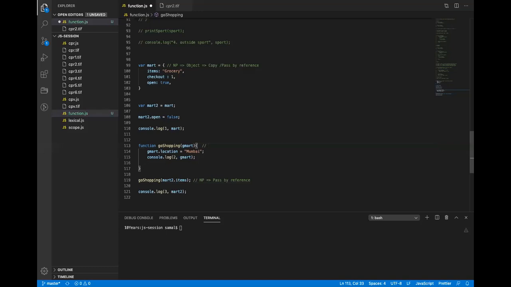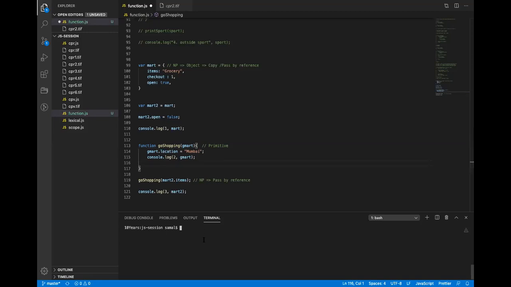So what is the type of that? String, right? So Gmart will receive a primitive, and primitives are pass by value. So basically I'm passing one of the values of the object, and that is a primitive, right? So here it will receive a grocery, and this is a string. But what I did here, I did gmart.location also. And if I print this, what do you think? Will there be any error here? Because I'm adding a dot to a string value.